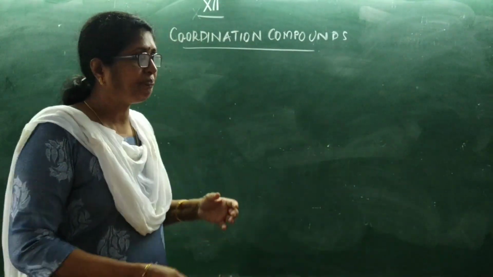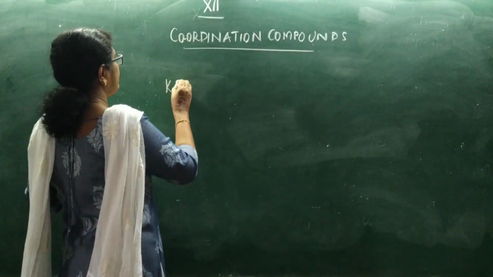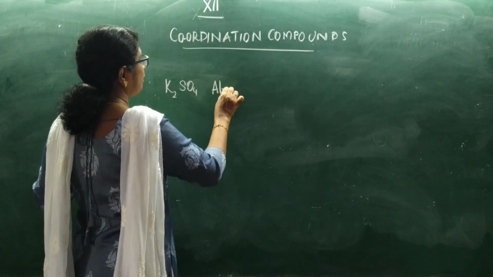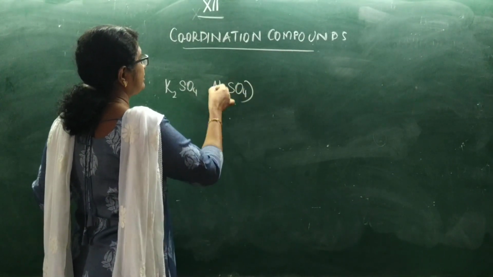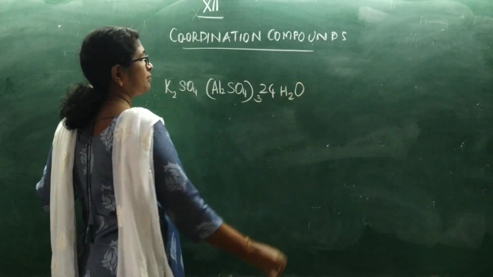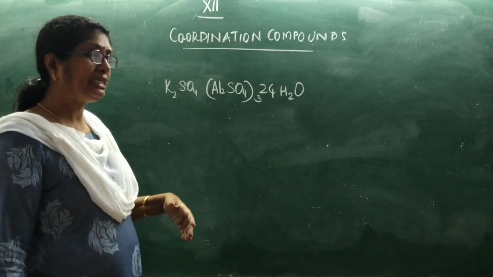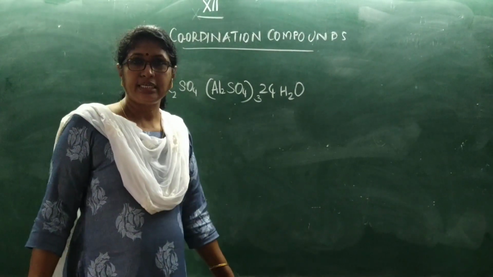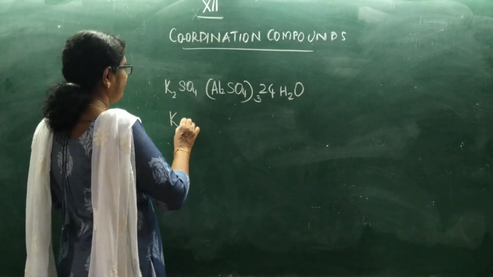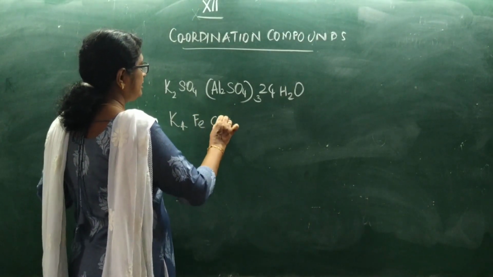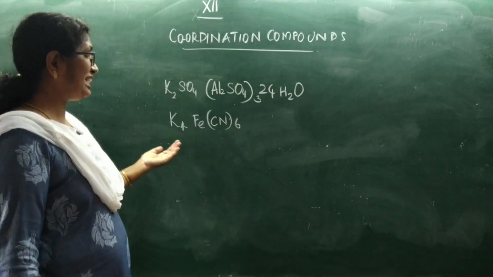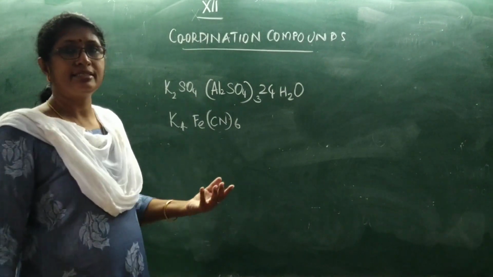For example, KCl or K2SO4, Al2(SO4)3, 24H2O. Here potassium sulfate is there, aluminum sulfate is there, and 24 molecules of water of hydration is there. Then K4[Fe(CN)6], another compound which contains potassium cyanide and iron cyanide.